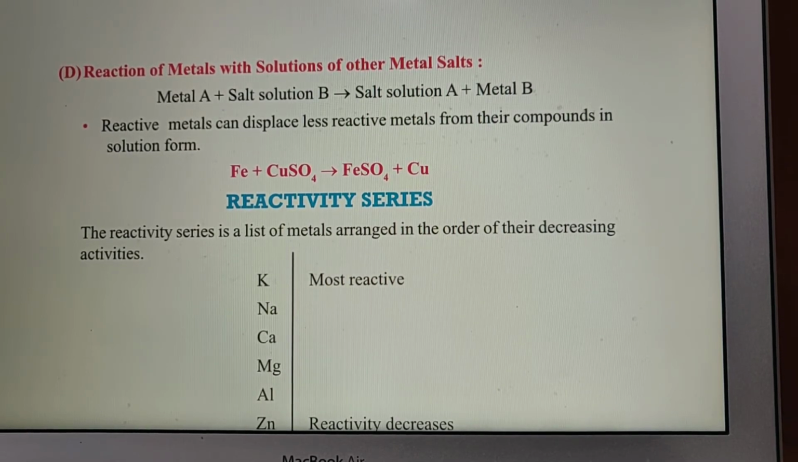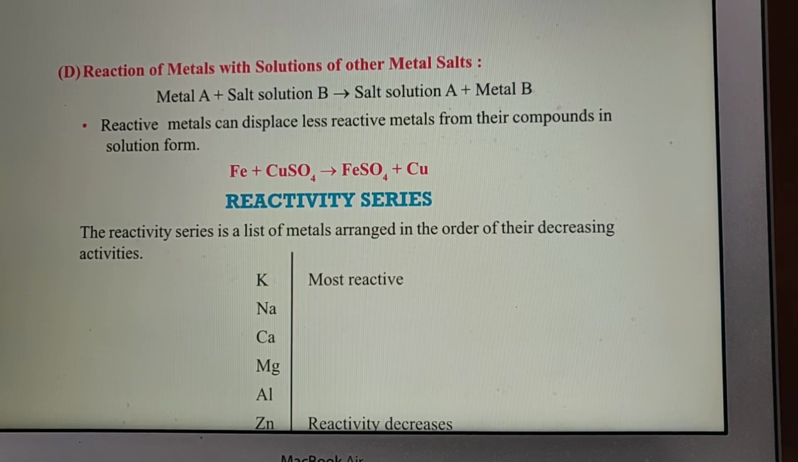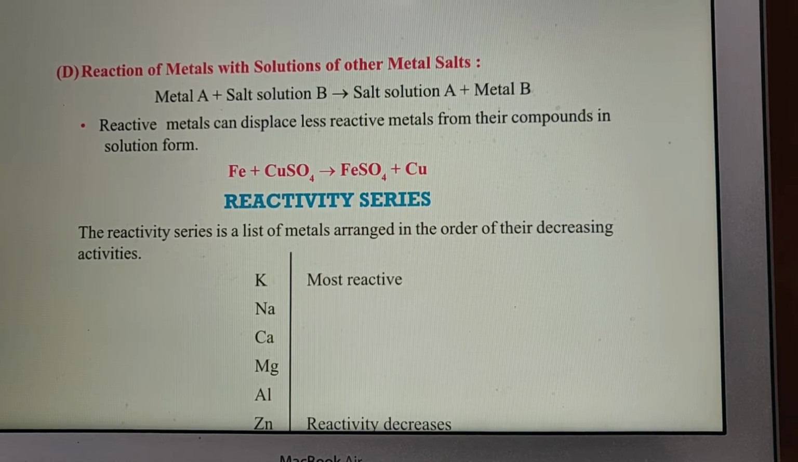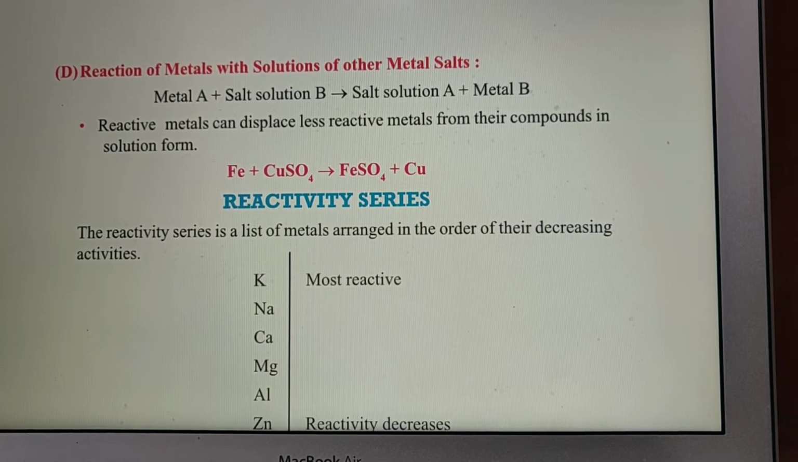Reactive metals can displace less reactive metals from their compounds in solution form. Example is iron plus copper sulfate gives you ferrous sulfate plus copper.